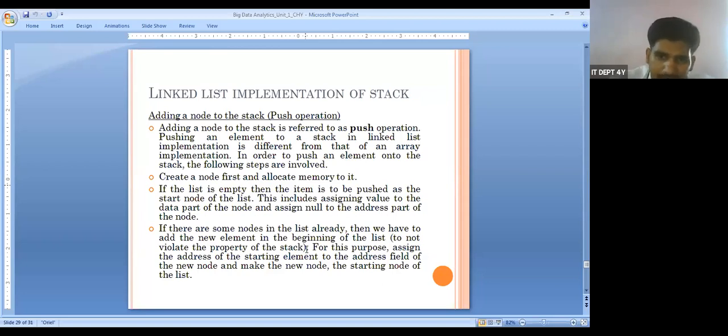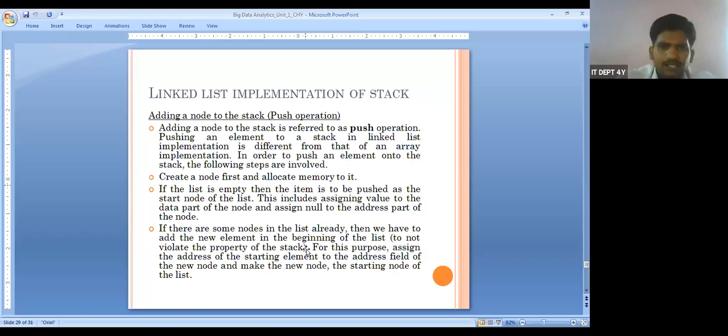In an array, we can simply insert only values into the stack. In a linked list, along with the value, we also insert its memory location. An array is a continuous memory allocation and a linked list is a non-continuous memory allocation. That is a simple difference.